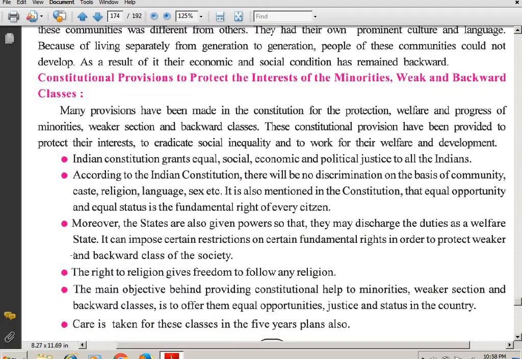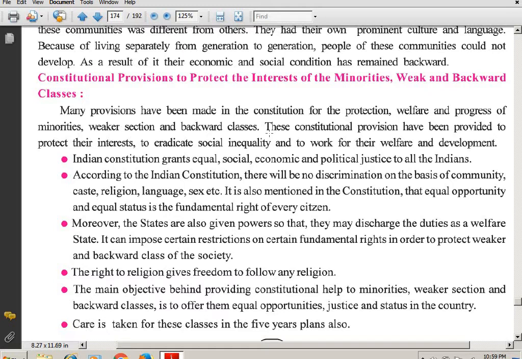Now let's see the constitutional provisions to protect the interest of the minorities, weak and backward classes. What does the constitution provide? What does the constitution say about these people to protect the interest of the minorities? Now we are going to study who the minorities, the weak and the backward classes are. Many provisions have been made in the constitution for the protection, welfare and progress of minorities, weaker sections and backward classes. So students, we know that nowadays many provisions have been made for these minorities in different ways.